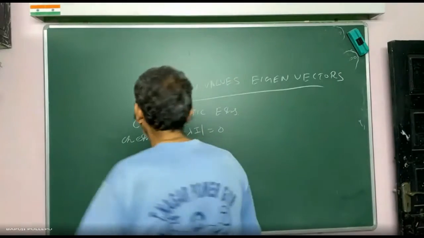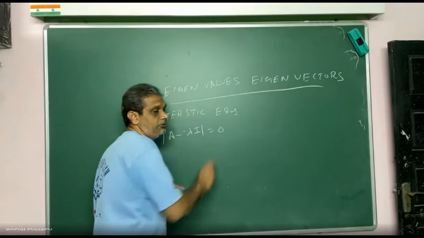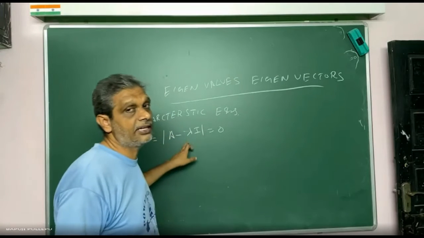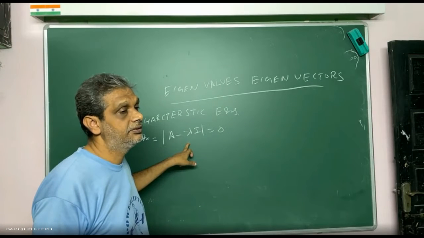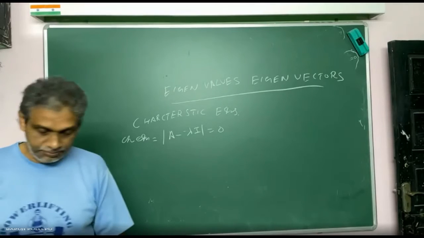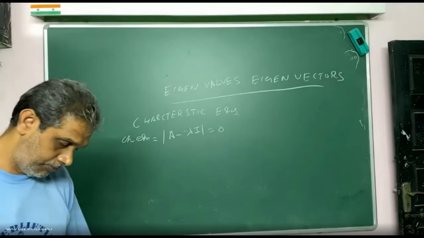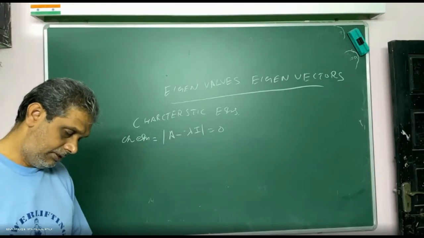The characteristic equation is what we will write: determinant of A minus lambda I is equal to 0. This is a determinant, this is not a matrix. Are you clear? Yes, sir. Clear, sir. Very good. You can talk sometime. If you answer me, then I can go on.